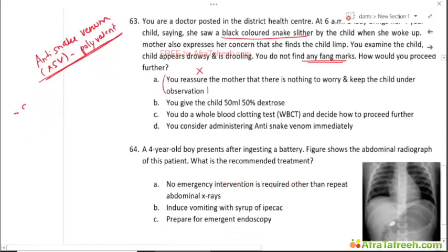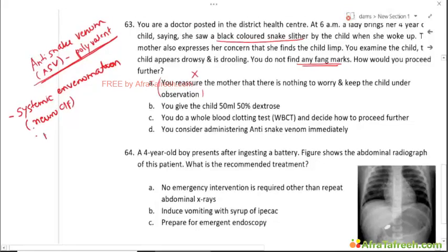If the patient has evidence of systemic envenomation, that is either neurologic clinical features, presence of bleeding, or presence of a kidney injury because of hemoglobinuria, myoglobinuria, or muscle destruction, rhabdomyolysis causing an AKI.